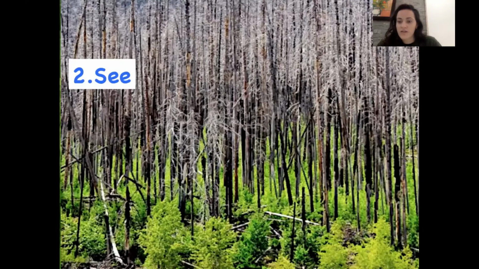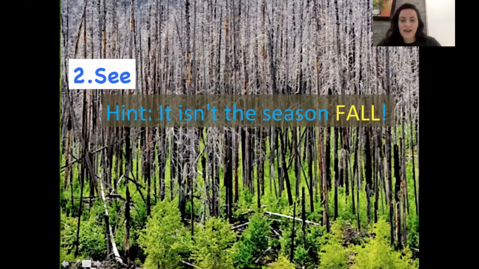Eddie, what color are the trees? The color of the tree is brown, dark brown, and something white. Good. So here's a hint, Teddy. It isn't the season fall. It might be spring or summer. So why do the trees look like this? What do you think, Teddy? I think people chop down the trees, or animals sometimes accidentally hurt the trees.